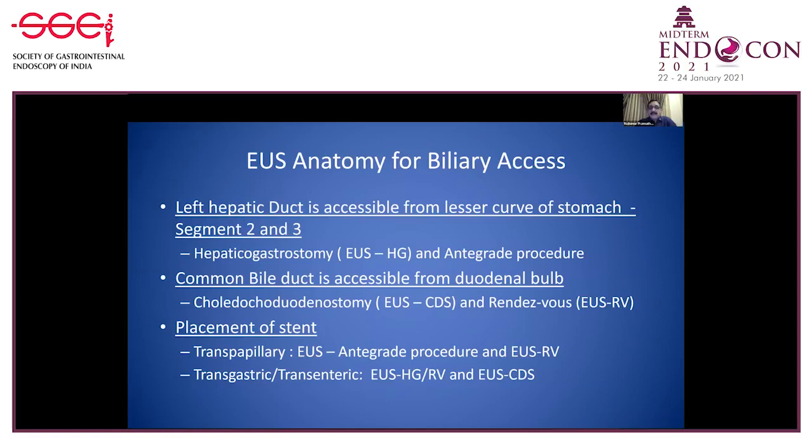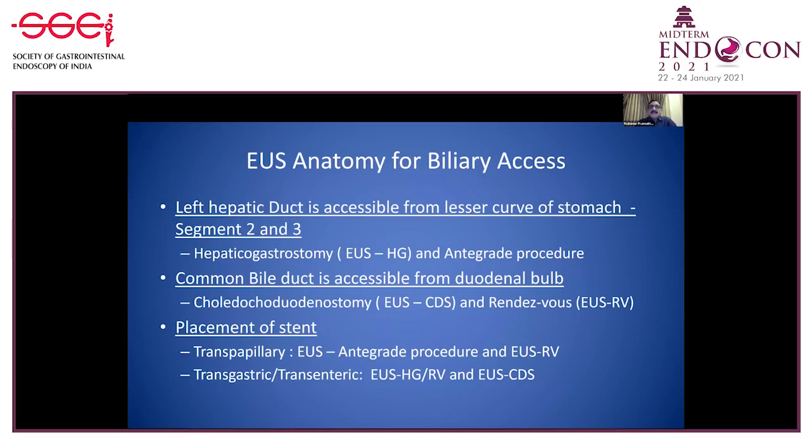Then we can do either a choledochoduodenostomy or a rendezvous procedure. The rendezvous procedure needs access to a wire which comes out through the papilla, which can then be retrieved, and a traditional ERCP could be performed. The rendezvous procedure could be performed through both the transhepatic as well as the duodenal bulb route.